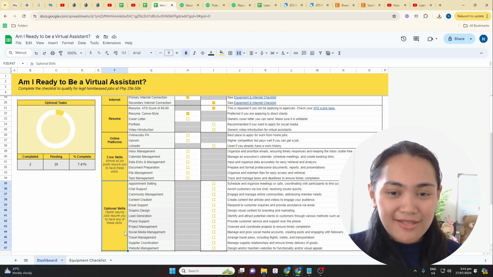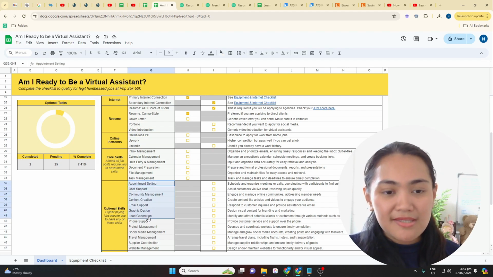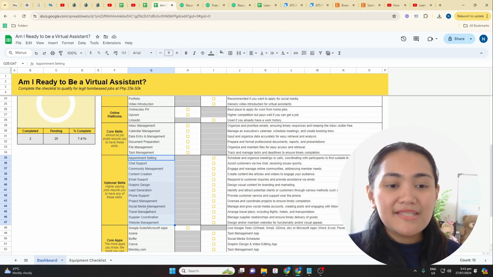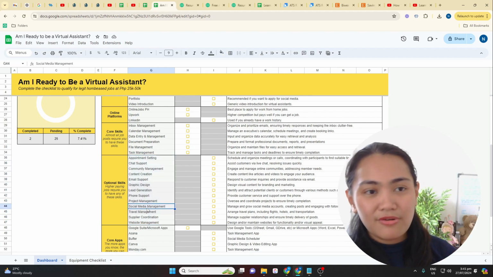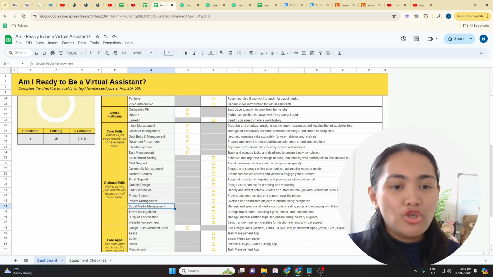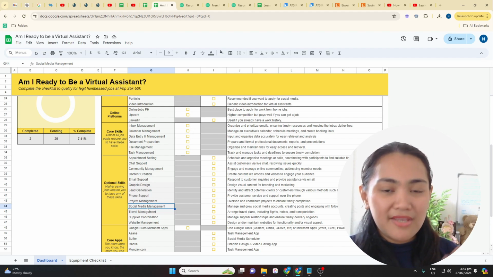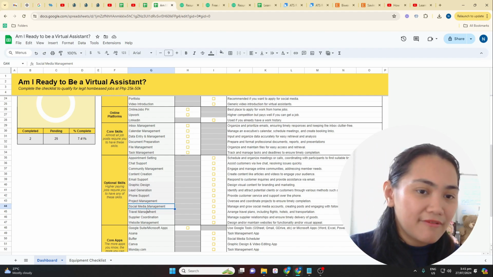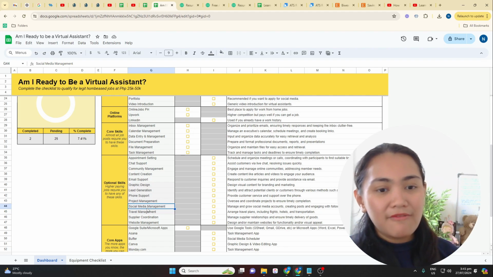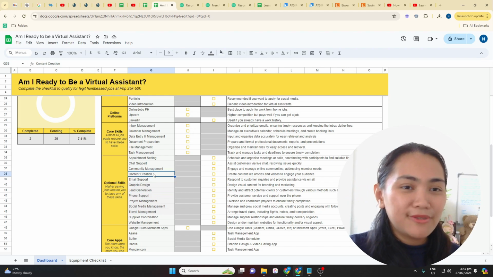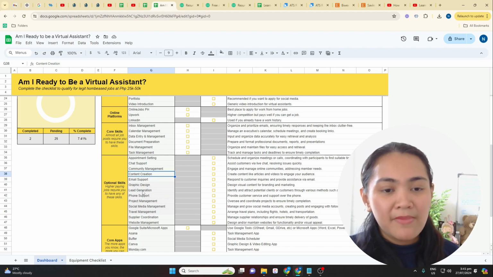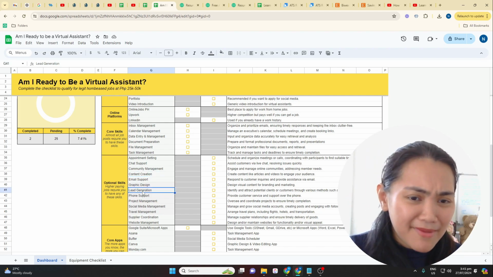Ngayon, ito yung mga optional skills. So, sa optional skills, take note that these are all not required. Because if you want to increase your salary or your income, you need to have some of these skills kasi these are considered higher value skills. So the more higher value skills that you know, the higher chance for you to be able to apply for higher paying jobs. Now sabi mo, lead generation, maliit naman ang sweldo niyan eh.